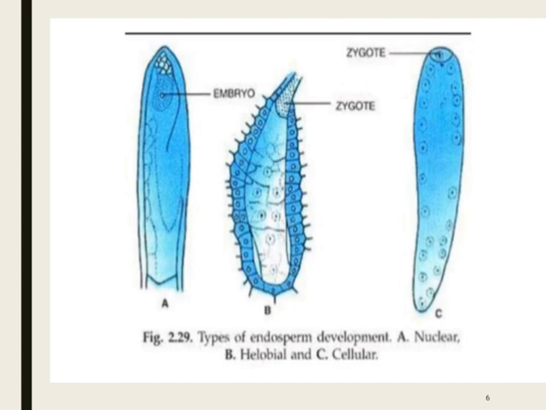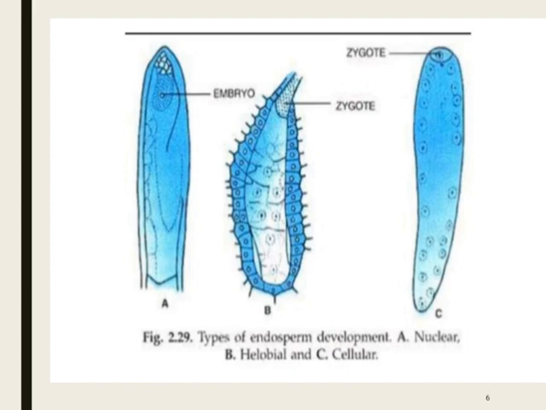Number A is nuclear endosperm. In this, the division of the primary endosperm nucleus and a few other subsequent nuclear divisions are not accompanied by wall formation. It means a wall is not formed between them in the case of nuclear type.